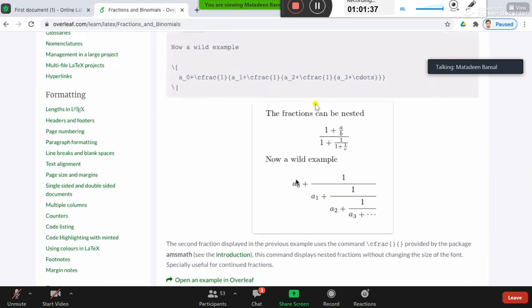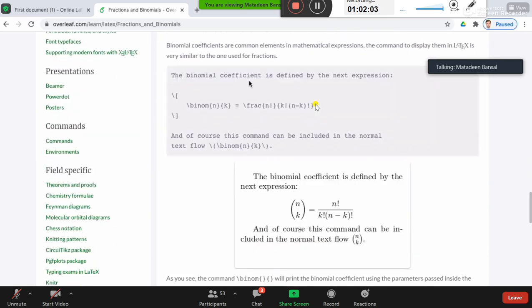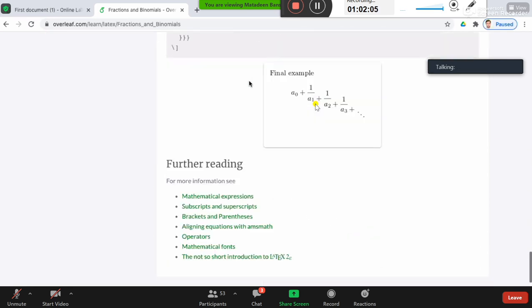For this type of arrangement, there is a specific command called cfrac, a naught plus cfrac 1 plus a1 plus cfrac and so on. You can write like that. Binomial coefficients done. That's all.